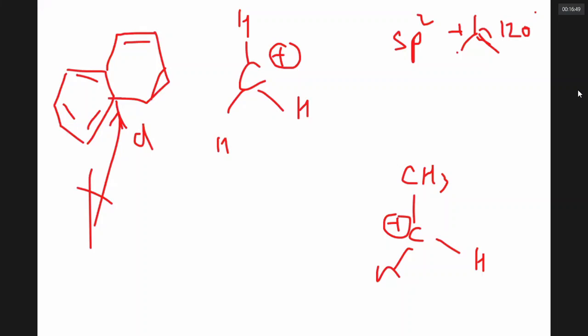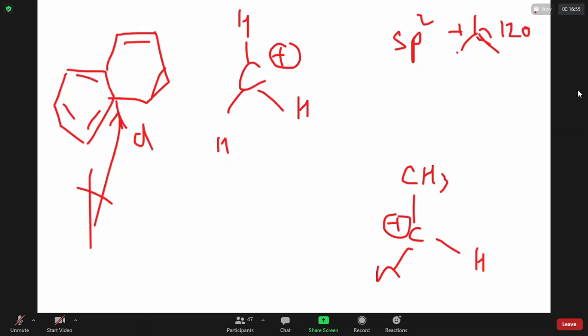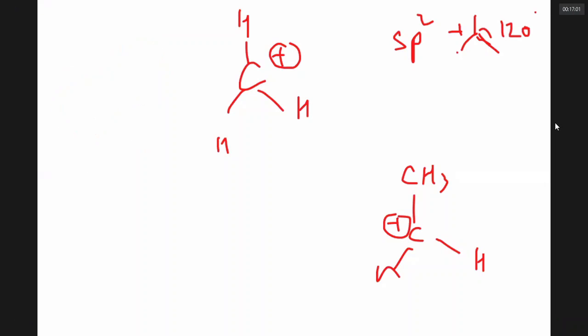So carbocations never form at bridgehead positions. Okay, you got a carbocation. In case 3, the carbocation is like this.